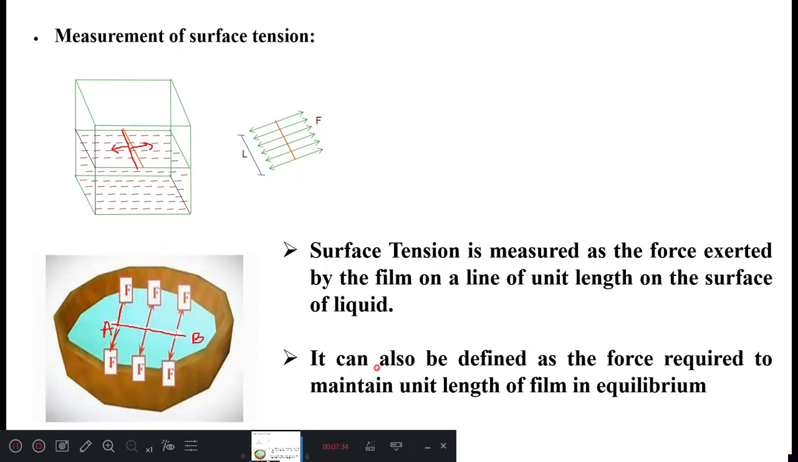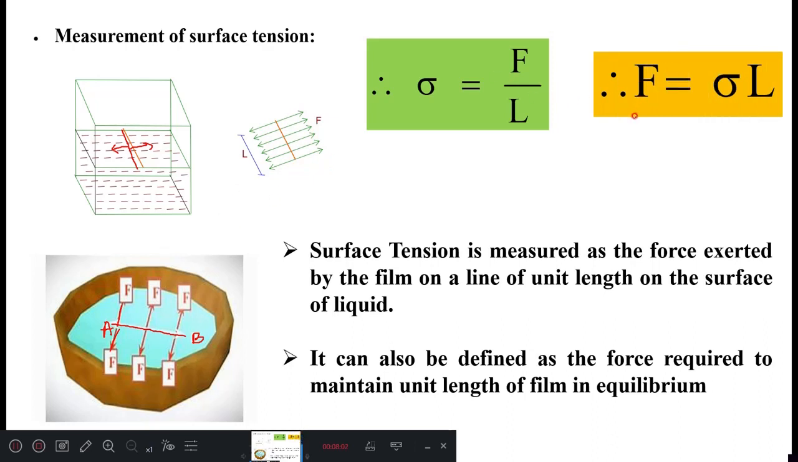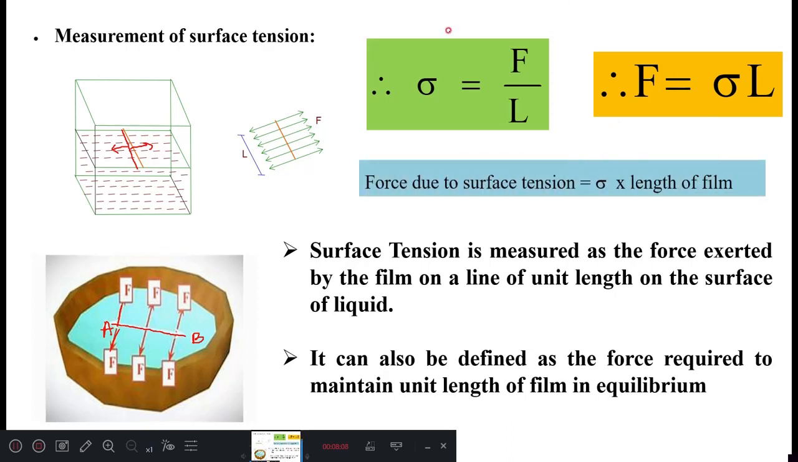So that's why it can also be defined as the force required to maintain a unit length of a film in equilibrium, or surface tension is measured as the force exerted by the film on a line of unit length on the surface of a liquid. So it is a surface tension sigma. It's a force per unit length. That is, this force acting per unit length, or the force of surface tension is equal to what? Sigma into L. Hence the force due to surface tension is given as sigma into length of film. So this is important: sigma into length of film.